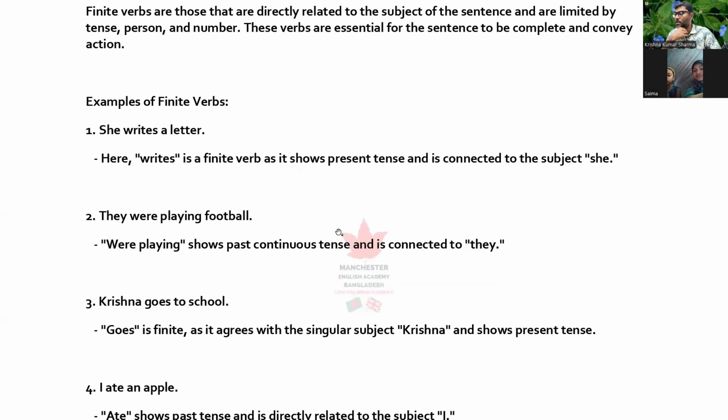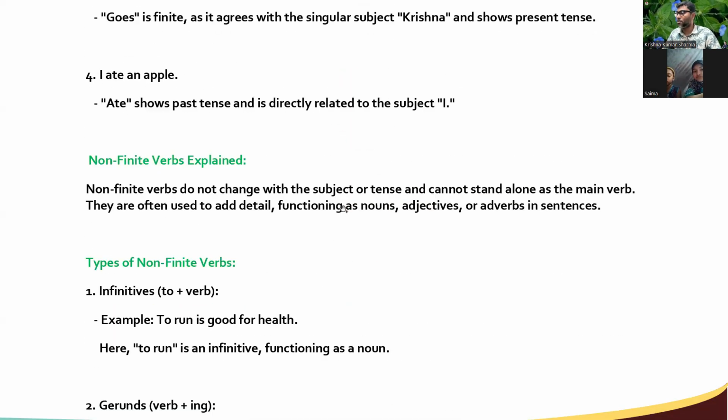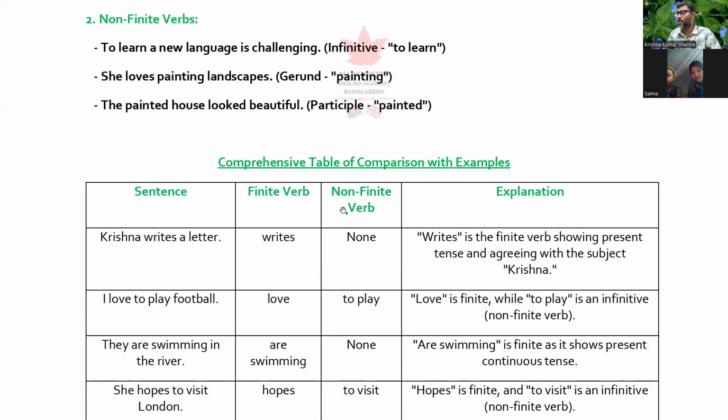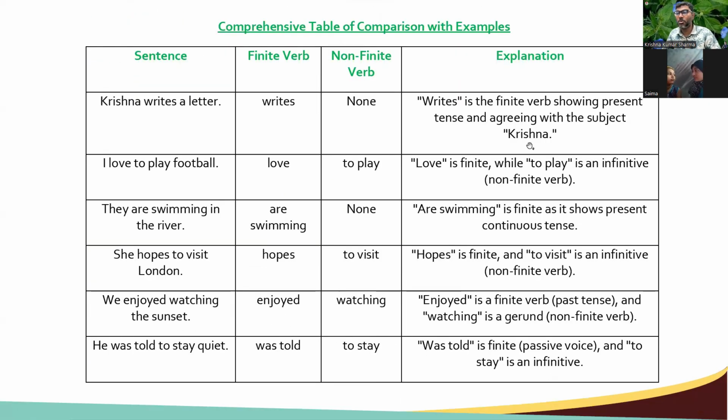So now I hope you understand everything, right? Yes. Okay, good. So let me show you in a table. You can see: Krishna writes a letter. Here, writes is a finite verb, right? No non-finite. Okay. I love to play. Can you tell me what love is? Love is a finite, main verb. But to is an infinitive or non-finite verb, right?